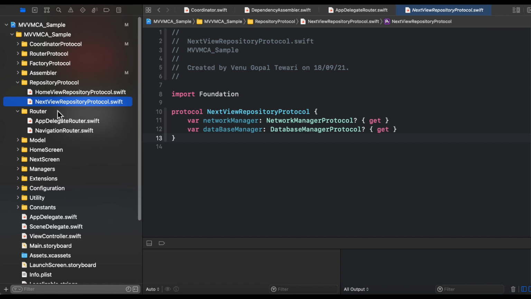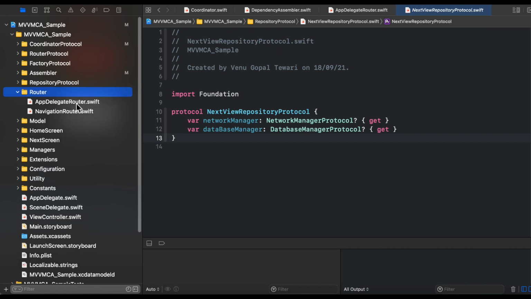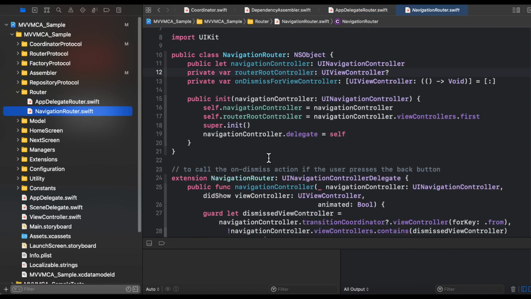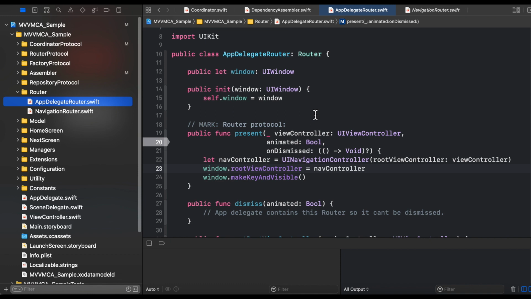And next, now we are moving to the very important part of our app, that is the router. In our application we basically have two routers. One is the app delegate router that is responsible to start the application flow, and the second is the navigation router that is responsible to perform each and every navigation in your application. So first we will discuss the app delegate router.